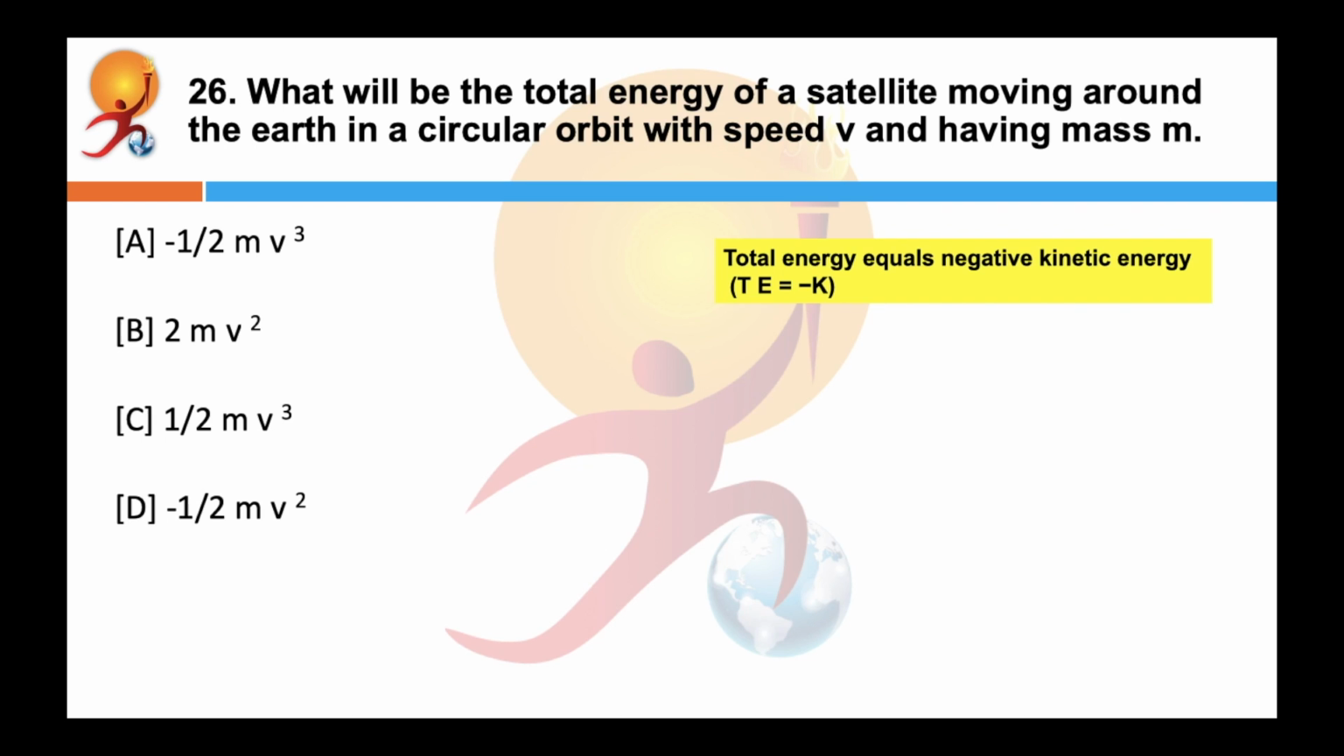What will be the total energy of a satellite moving around the Earth in a circular orbit with speed v having mass m? Correct answer is D, minus 1 upon 2 mv square. Why? Because total energy equals negative kinetic energy. Formula of kinetic energy is 1 upon 2 mv square.